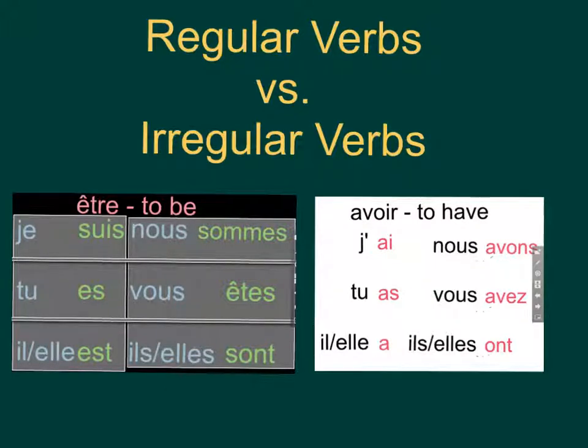Now, this gets a little bit difficult because all of these forms are completely different. There's no pattern to them. You just have to memorize them. That is an irregular verb. Same thing with avoir. You had to memorize each of these 6 different forms. Okay? With regular verbs, they follow a pattern. So for all regular ER verbs, you're going to know how to conjugate them, even if you don't know what they mean. You can still conjugate them. So let's talk about that.